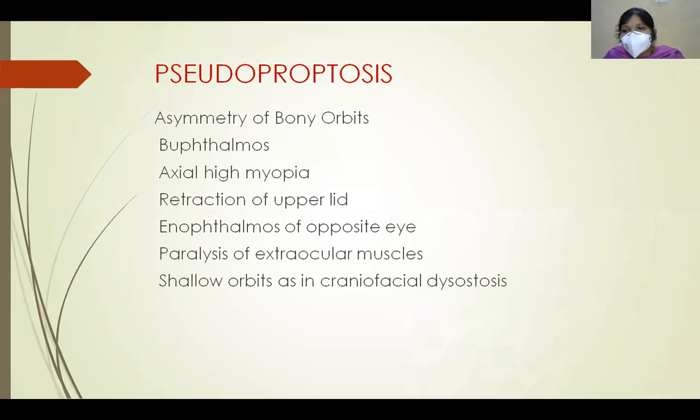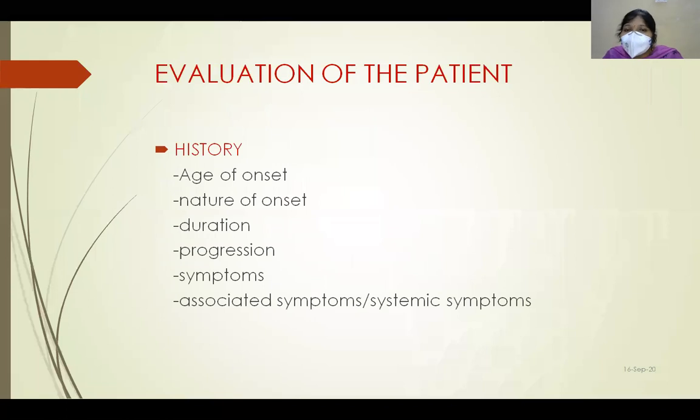I think you remember what is buphthalmos and in which condition you see buphthalmos. It is seen in congenital glaucoma. There is enlargement of the globe. Other causes of pseudoproptosis are axial high myopia, retraction of the upper lid, and enophthalmos of the opposite eye. When the other eye is small, it appears that this eye is proptosed. And also when there is paralysis of extraocular muscles and shallow orbits as in craniofacial dysostosis.